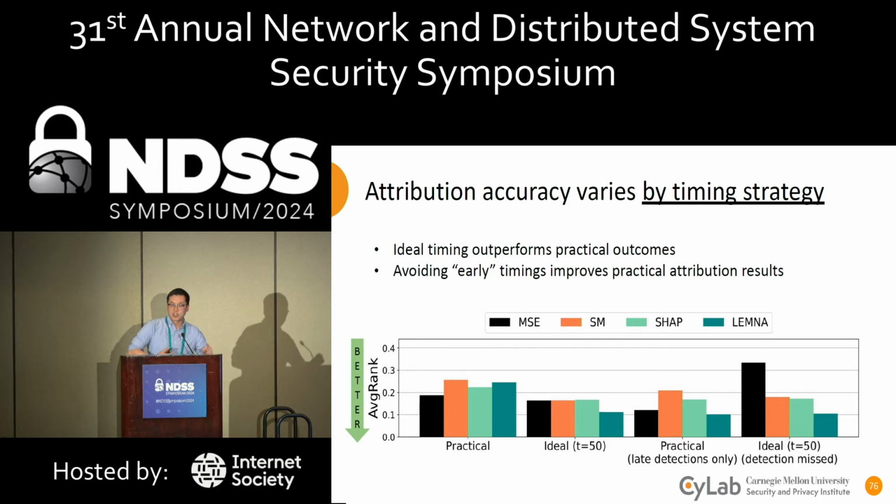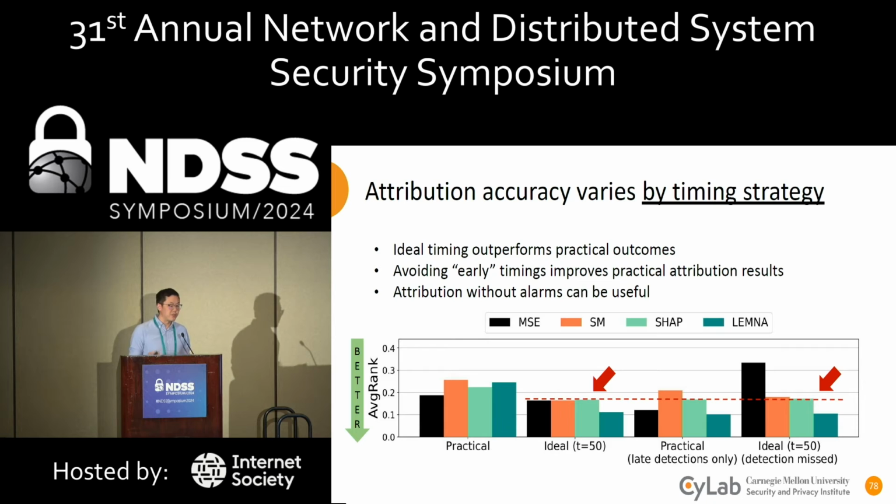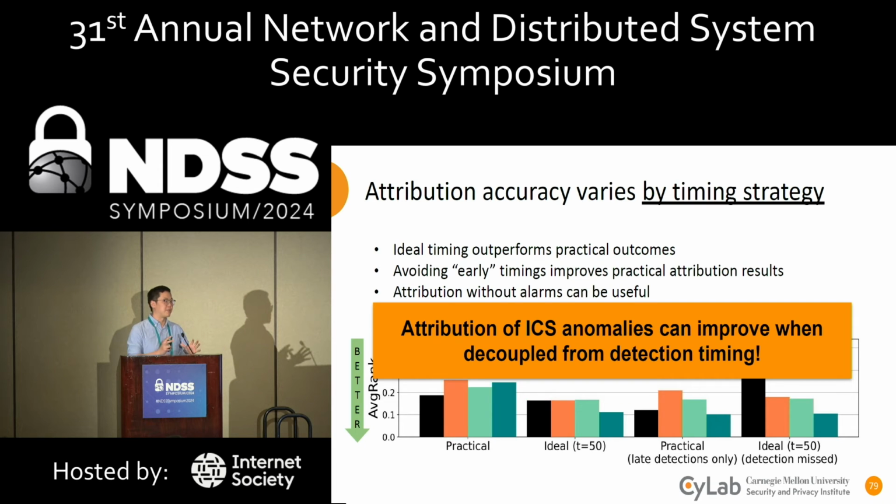Finally, I'd also like to consider cases where the attack isn't even detected at all. So these are cases where no alarm is raised and the detection is missed. We can still perform attributions at their ideal timing. And we find that our adapted attribution methods, SM, SHAP, and Lemna, perform approximately as well, whether an attack is detected or not. So even without alarms, attributions can be useful, perhaps for post hoc analysis of an attack. All in all, I'll summarize by just saying that attribution of ICS anomalies can improve when the strategy of when to attribute these attacks is decoupled from the timing of detection.